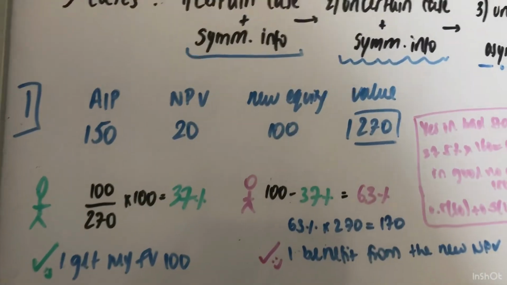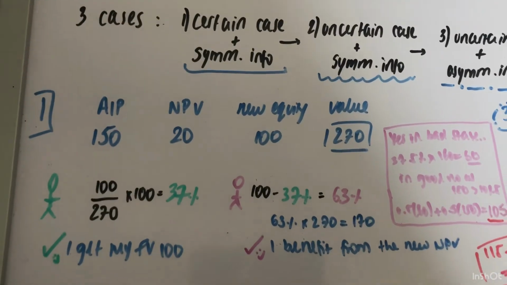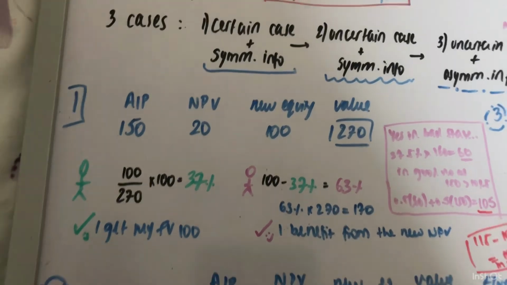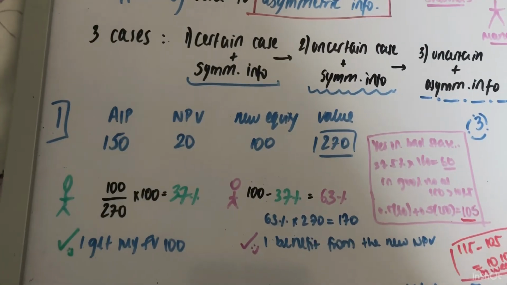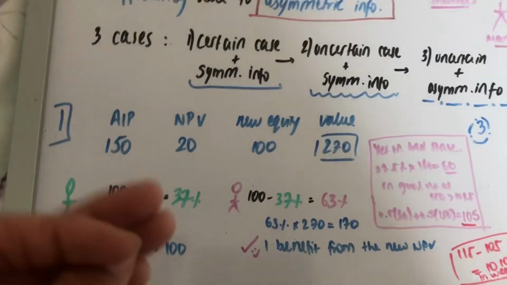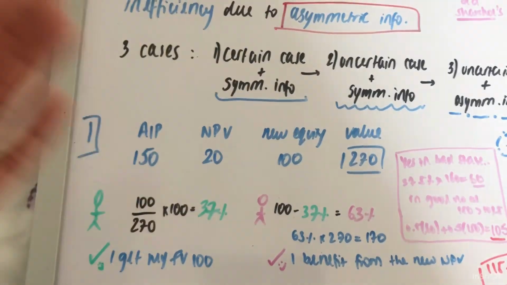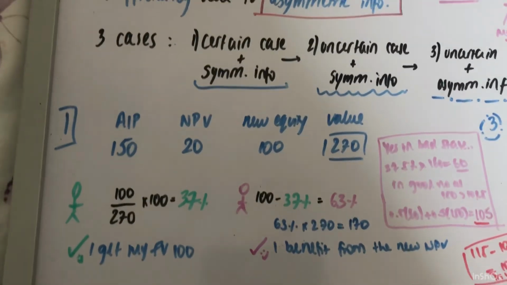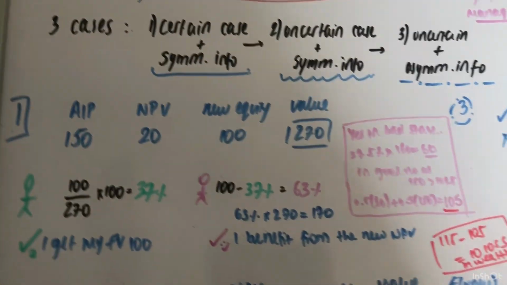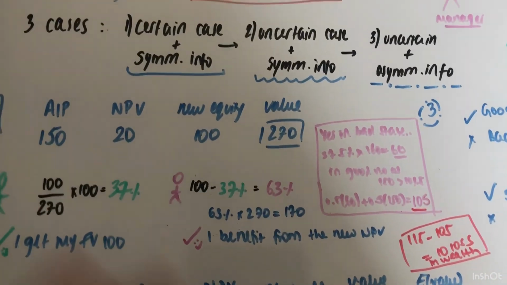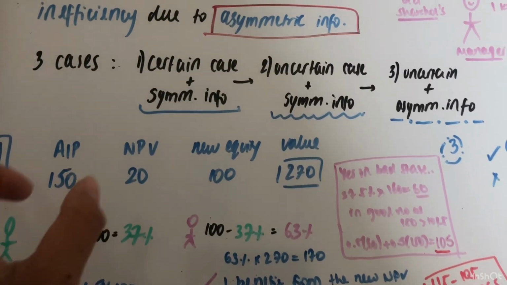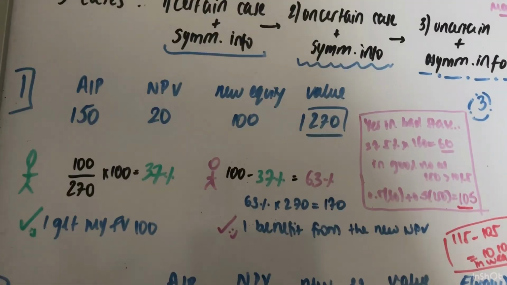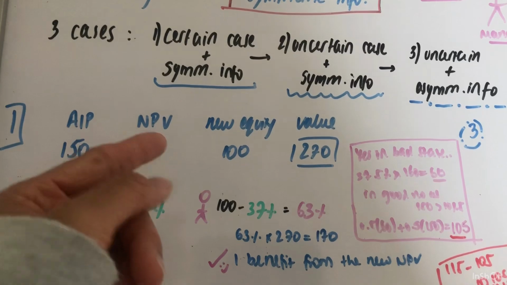So what we need to see in this case is, is this efficient? Is this what they want? For the new shareholders, 37% of 270 gives us 100. So yes, I want 100, that's what I'm here for, and I'm getting that. For the old shareholders, they want to retain the 150 that they own, but they also want to benefit from the NPV.